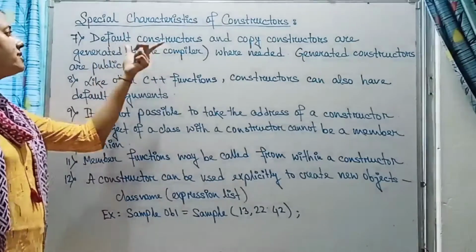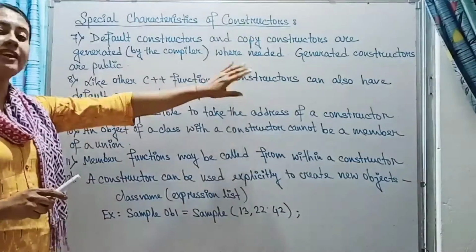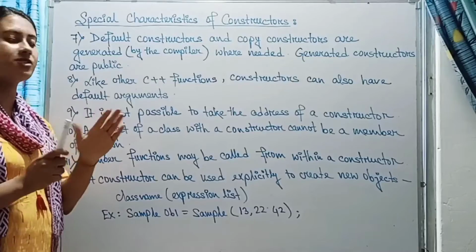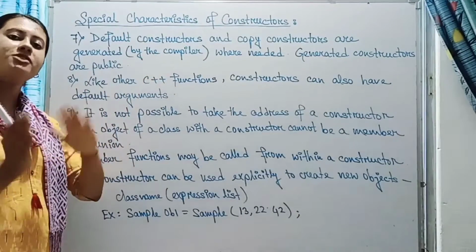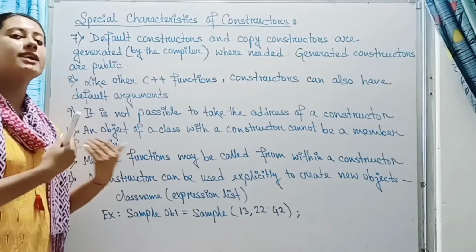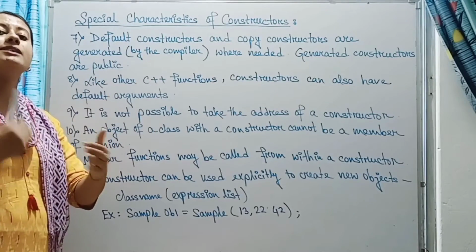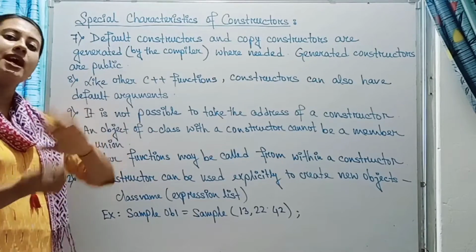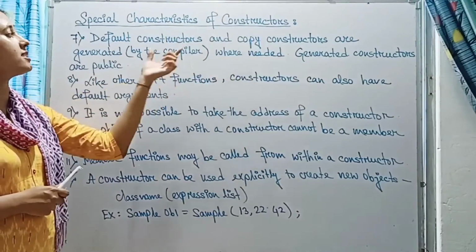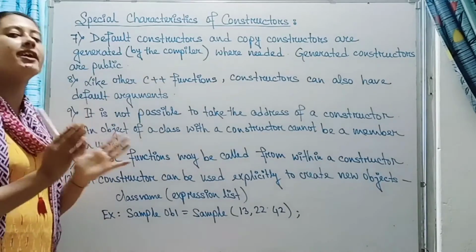Okay. Number 7, default constructors and copy constructors are generated by the compiler where needed. Means whenever there is a need for generating the copy constructor and default constructor, the compiler generates it. And a parameterized constructor is invoked when the user gives certain parameters when it creates an object of the class. So when a user creates an object of a class and passes parameters inside that object, it automatically invokes the parameterized constructor. Now the default constructor and copy constructor are generated by the compiler, wherever needed.